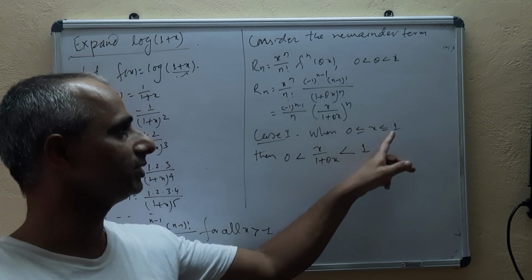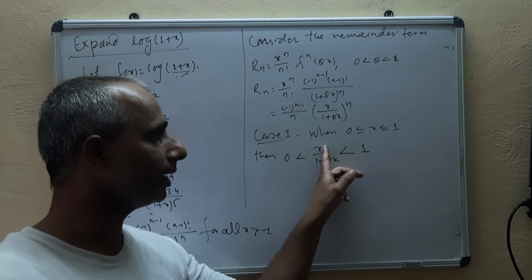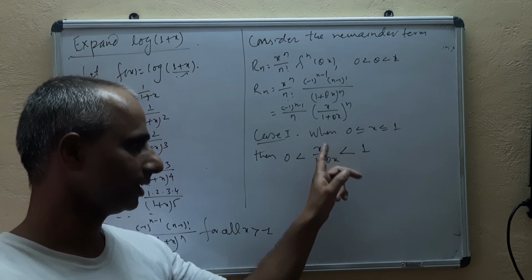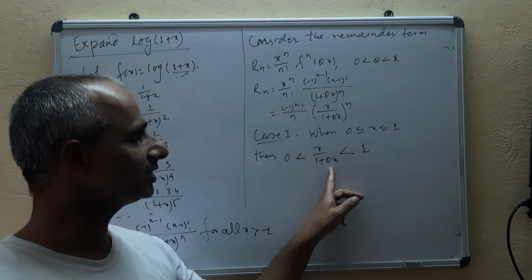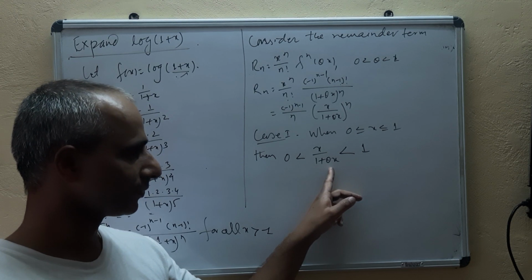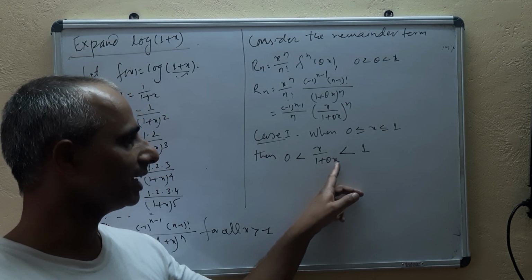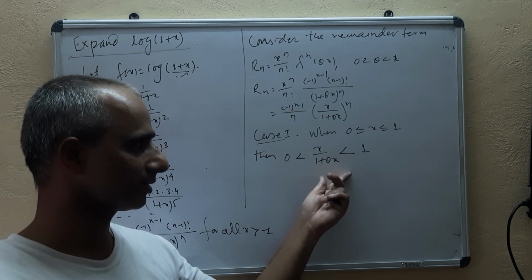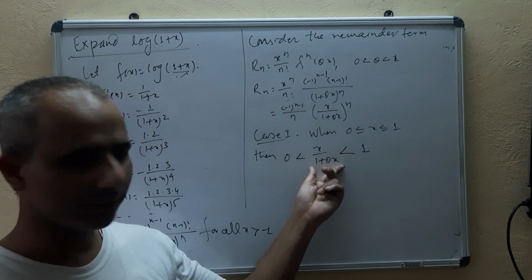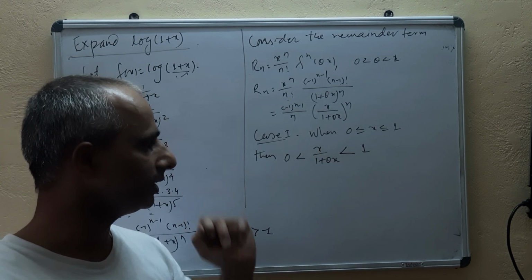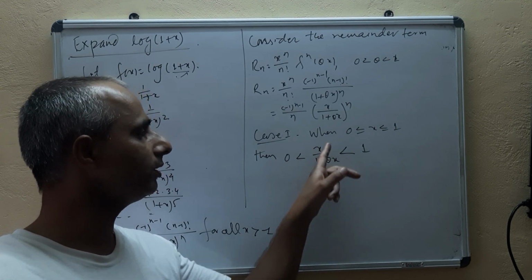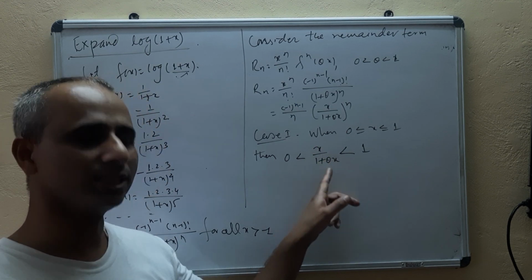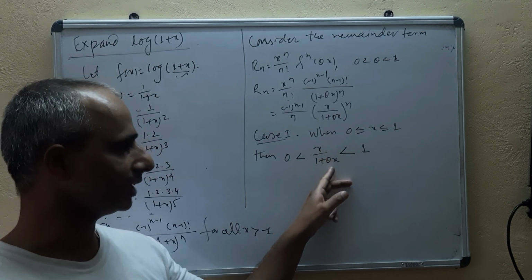Because x is between 0 and 1, its maximum value will be 1. And here, 1 plus theta x, where theta is some number between 0 and 1, so 1 plus theta times x will be 1 point something. 1 point something will be in the denominator and at most 1 in the numerator, which forms a proper positive fraction.